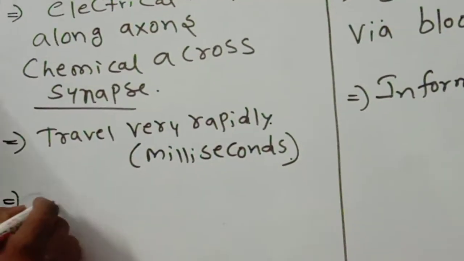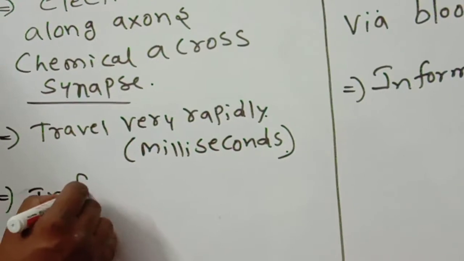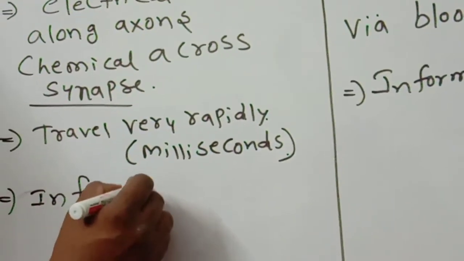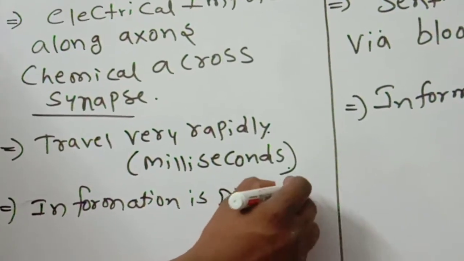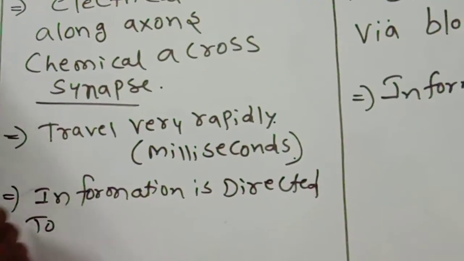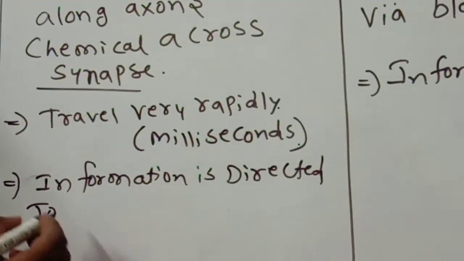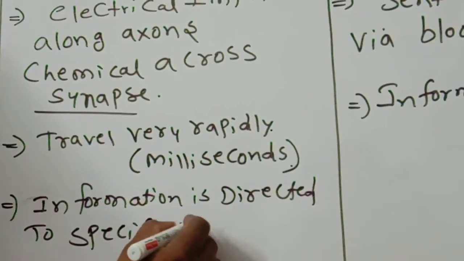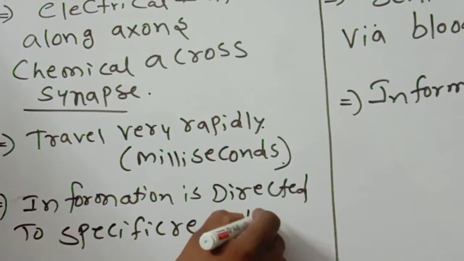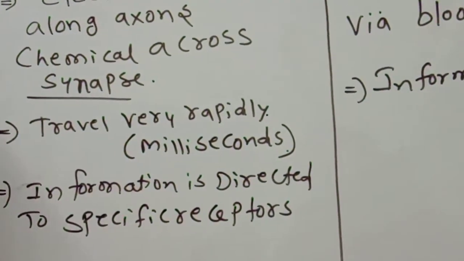This information is directed to specific receptors. You know very well, receptors are important.